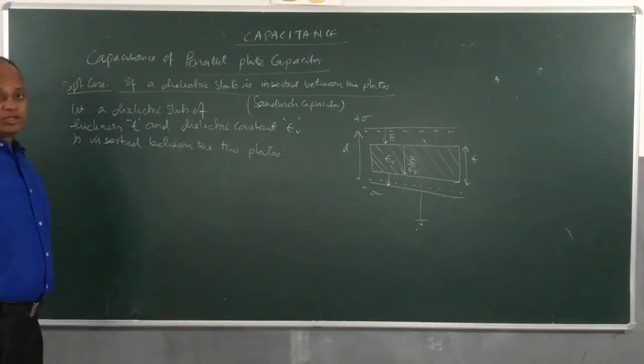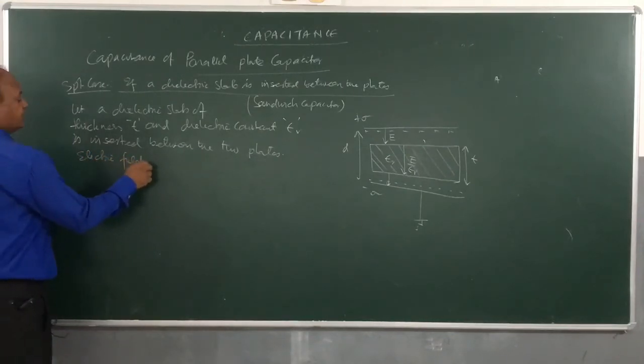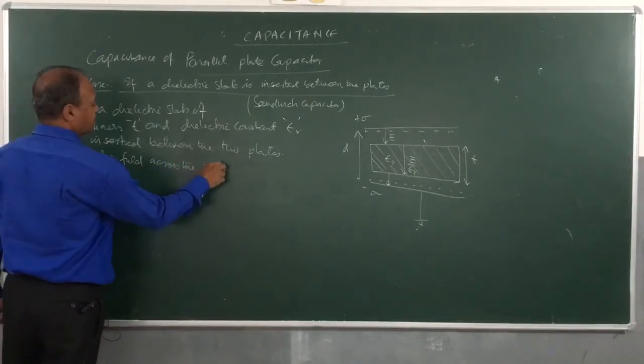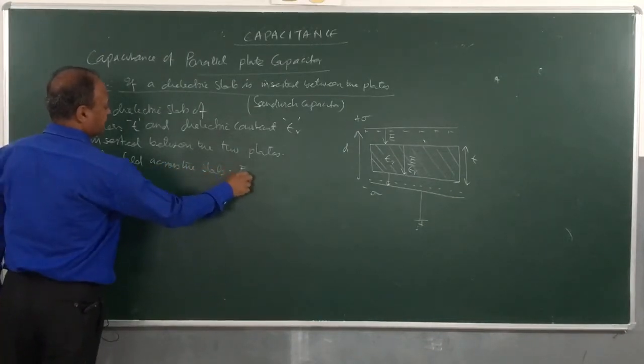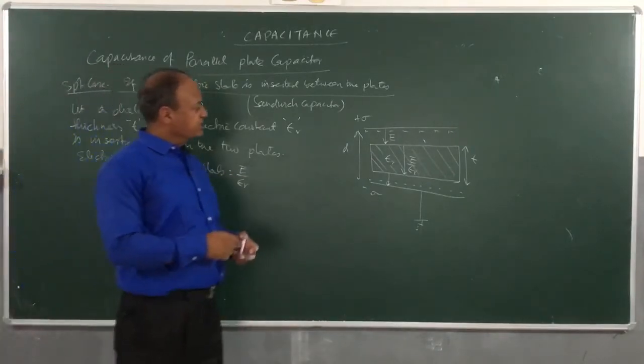Clear? So we know that the electric field across the slab will be E by epsilon R. Clear? So let's look at this.